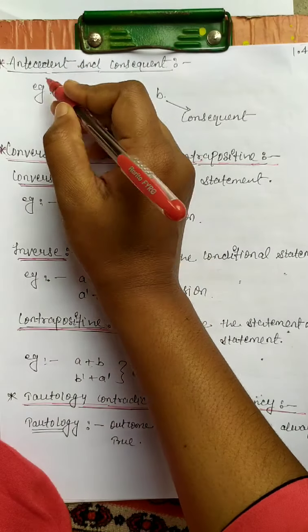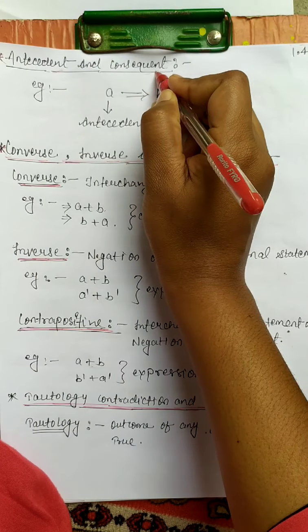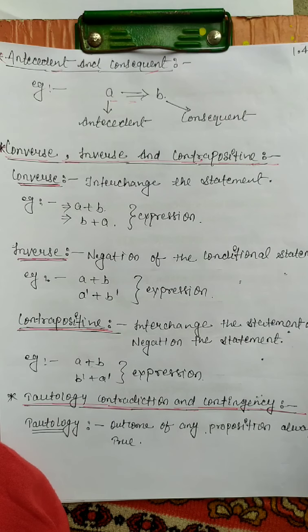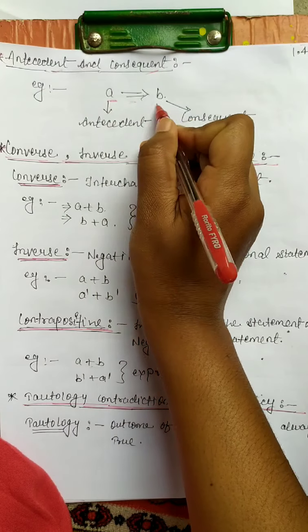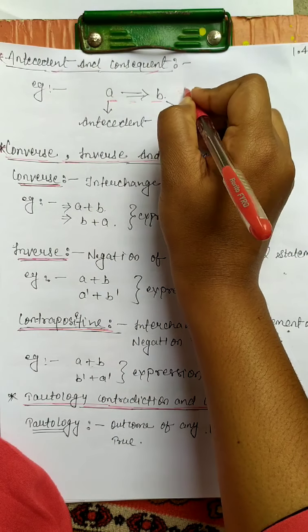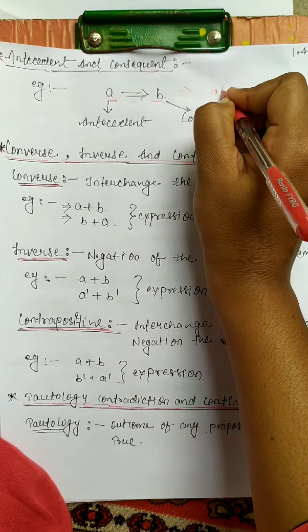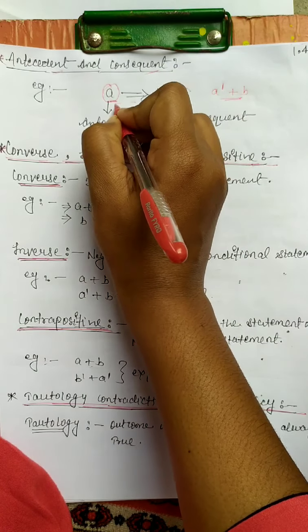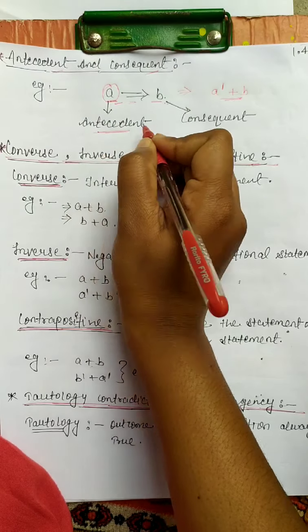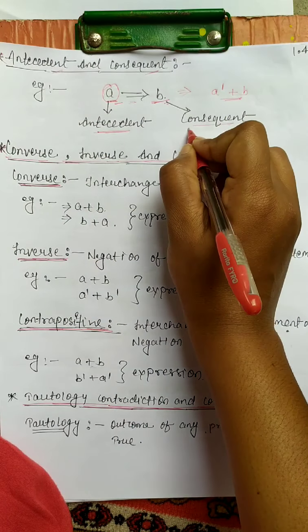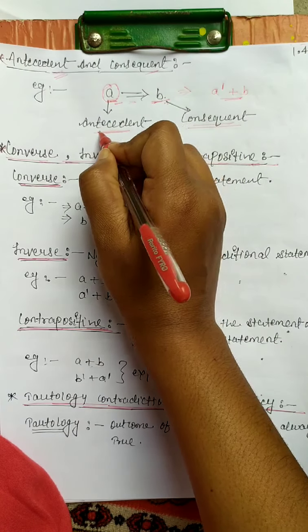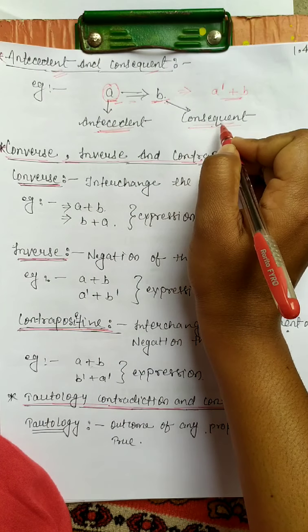Next is the small topic of antecedent and consequent. A conditional B: what is the expression of this statement? The expression is A dash plus B. The first statement is called the antecedent and the second statement is called the consequent. Here A is the antecedent and B is the consequent.